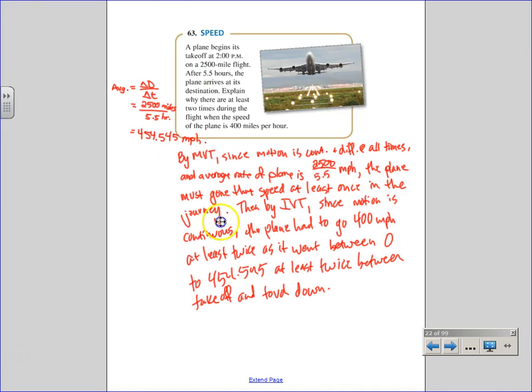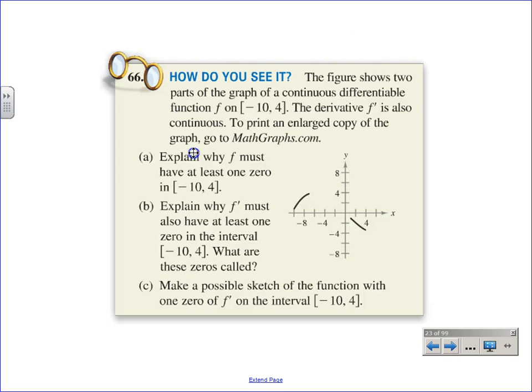Now, this is a nasty problem as far as explaining. And I was very detailed in my explanation because the AP guys don't just want to know that you know what to use, by MVT or by IVT, but also the ifs that need to be true and that they are true before you say the thens. MVT says it had to have gone this fast, and IVT says it had to go up through 400 to get there, and then back down through 400 to get back down to the touchdown when the plane arrived back in.